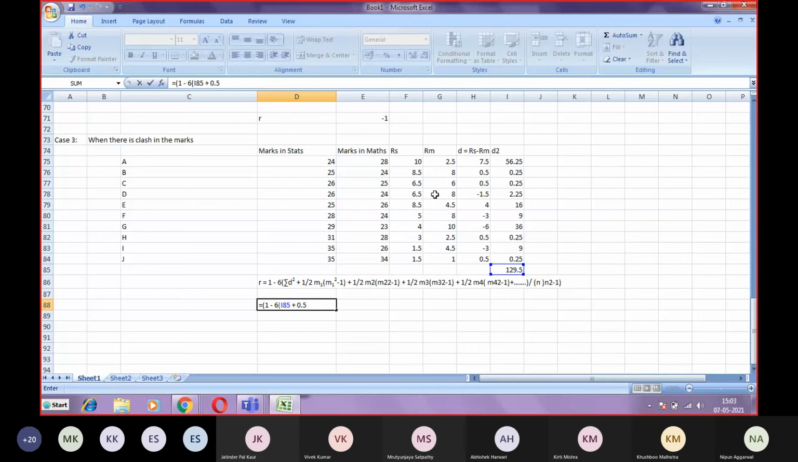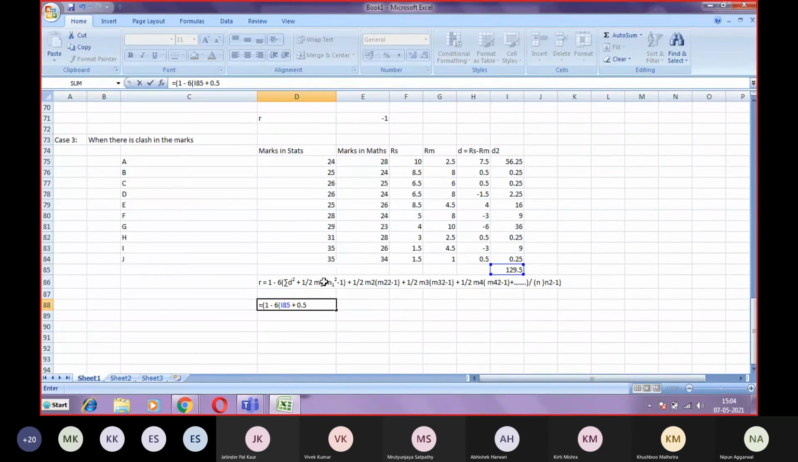In stats, the first clash is in 1.5, 1.5, another clash in 6.5, 6.5, and the third clash is in 8.5, 8.5. So there will be 3 clashes in stats. Now we will check the maths. The first clash is in 2.5, the second clash in 4.5, and the third clash is in 8. So there will be 6 sets. Now you have to define the values of M1, M2, M3, M4, M5, M6.